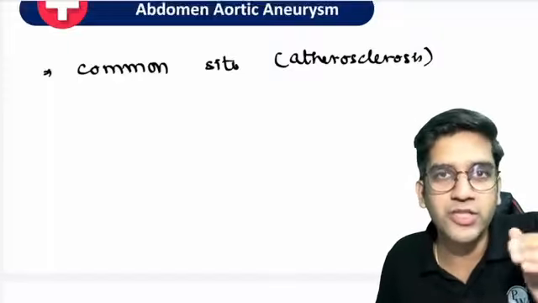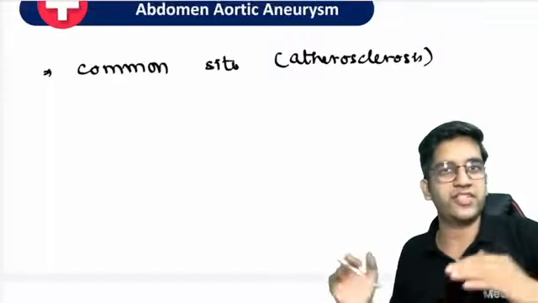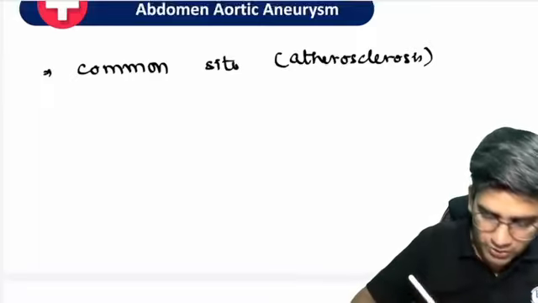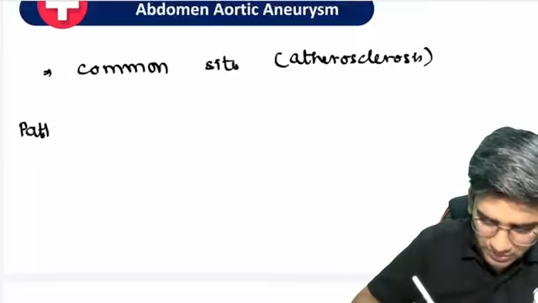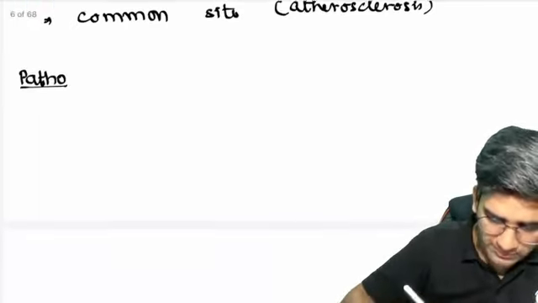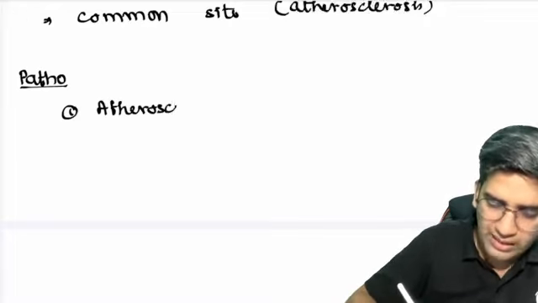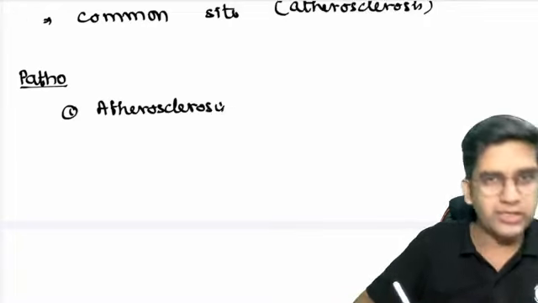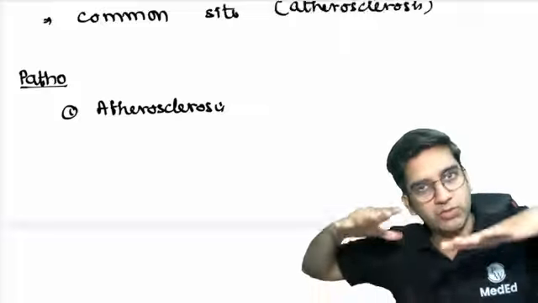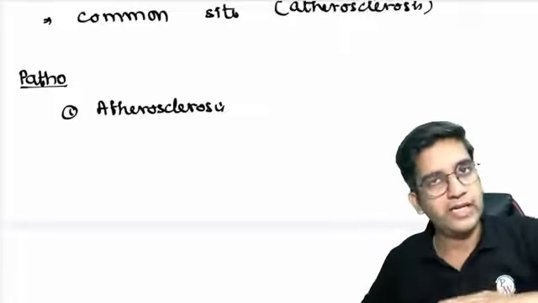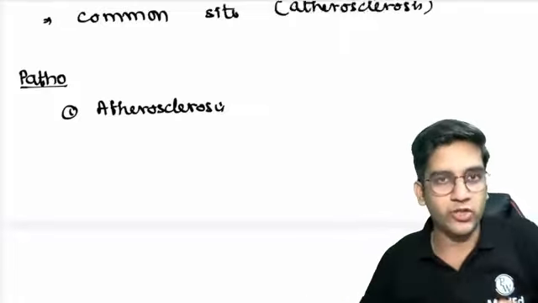If I take care of this, that's more than enough for most of the diseases going forward, fine? So when I look at the pathogenesis, there are a few things which are important for me. One, definitely atherosclerosis. I'm not going to repeat how atherosclerosis causes aneurysm. We know that more and more intima goes and gives pressure in the media, it destroys the media. Definitely the wall becomes weaker.